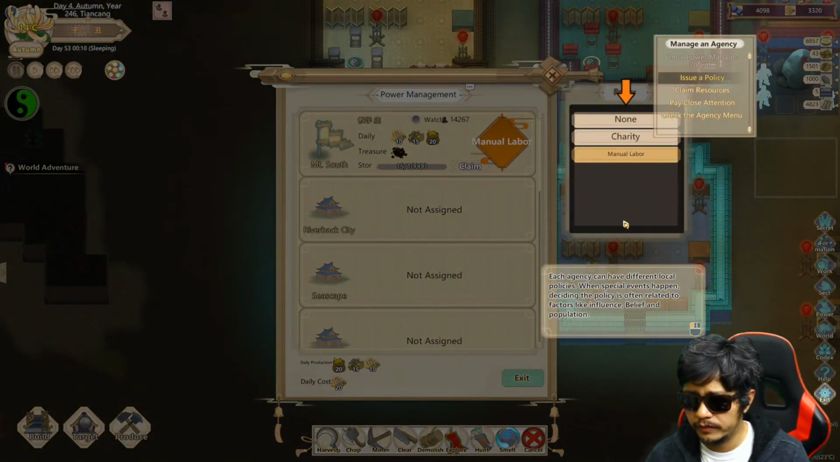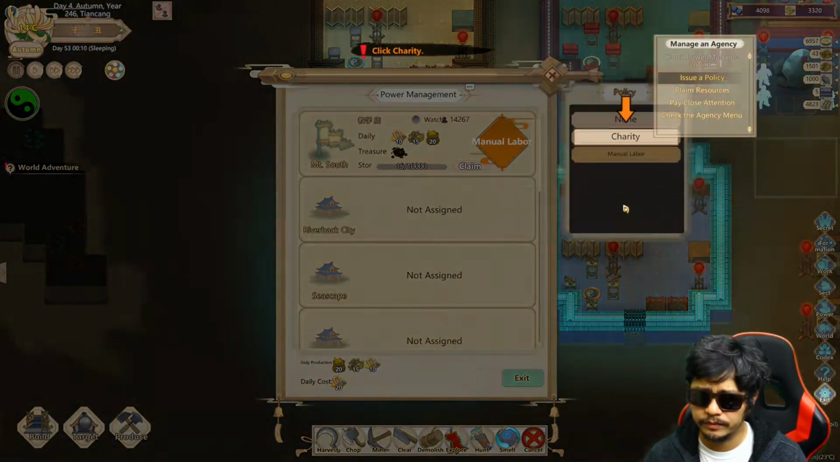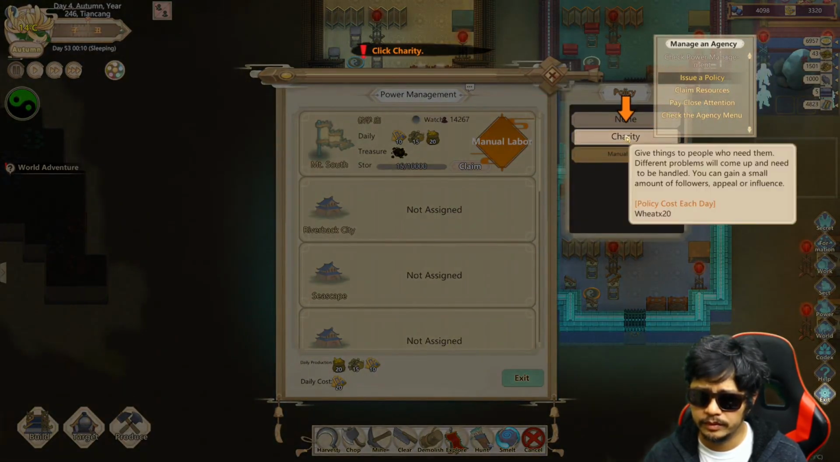Each agency can have different local policies. When special events happen, deciding policies is often related to factors like influence, belief, and population. Charity, who needs them, different problems will come up.